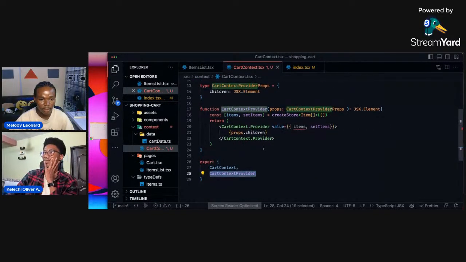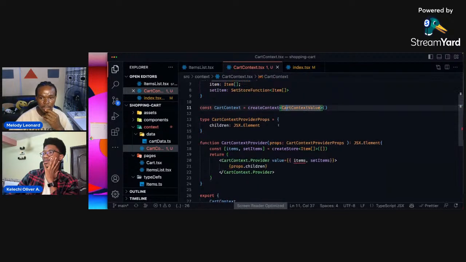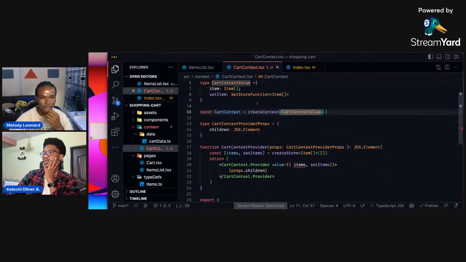So we have a cart context provider, which is just definitely this, and we are not doing anything wrong. Hmm. This is a cart context value, which is extending from this. So if this is a cart context provider here, we have this item here.